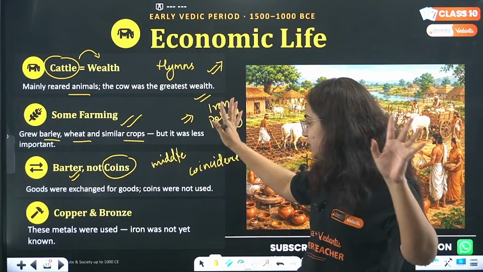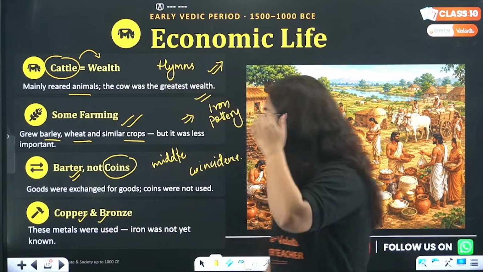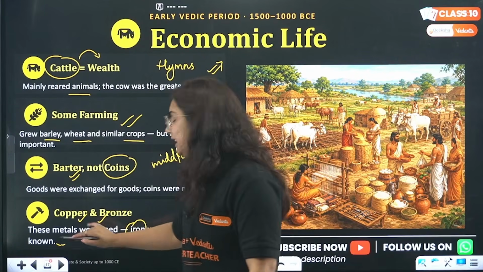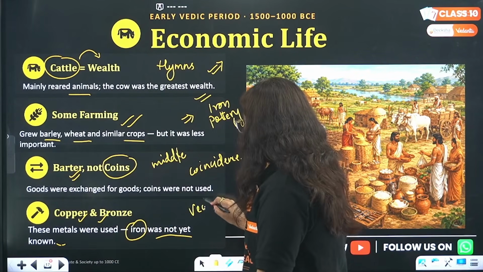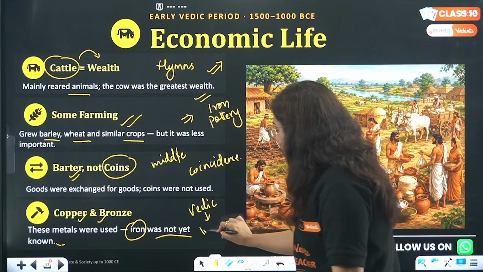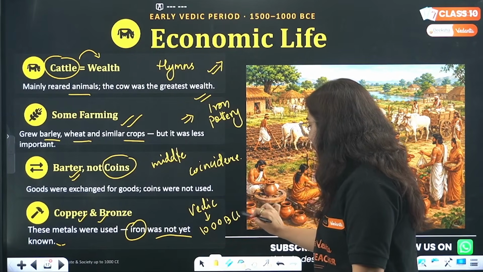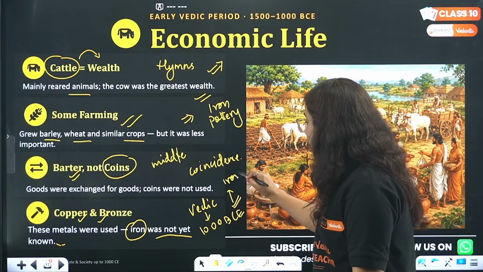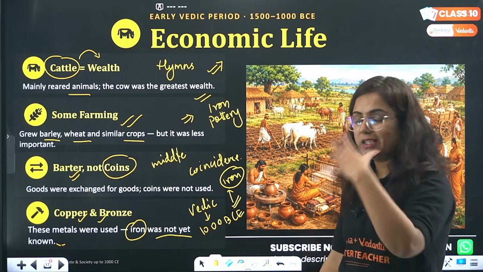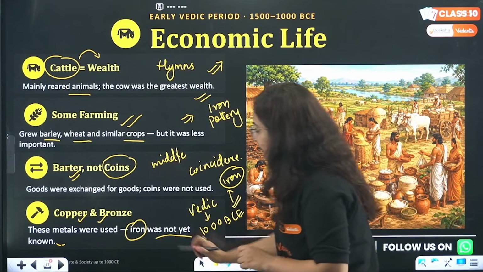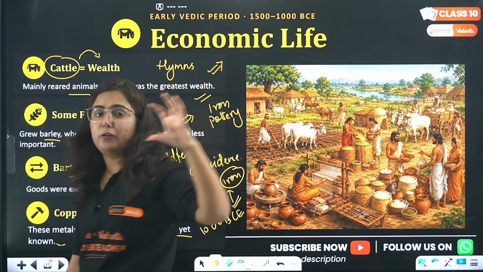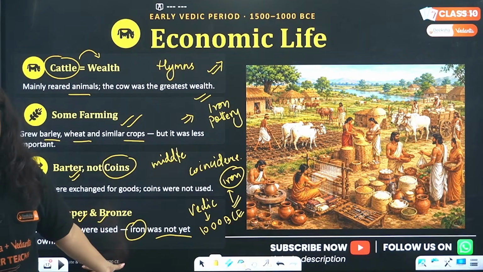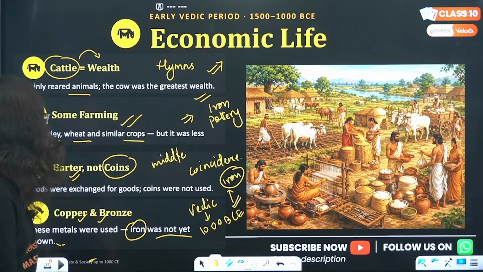Okay, no coins were there. The elements were mainly made up of copper and bronze. However, here it is written iron was not yet known. But let me tell you, beta, in the Vedic age around 1000 BCE, iron was known to the Indian subcontinent. The initial period of early Vedic society, they relied only and only on copper and bronze.